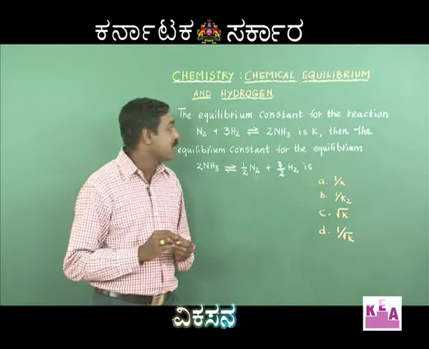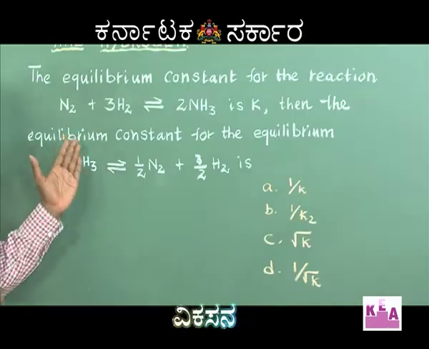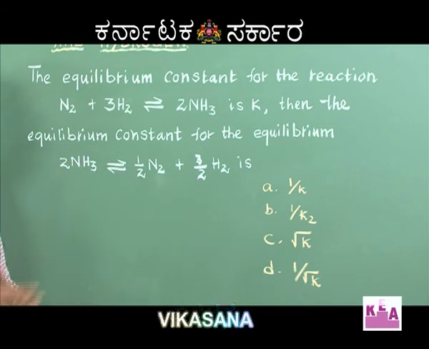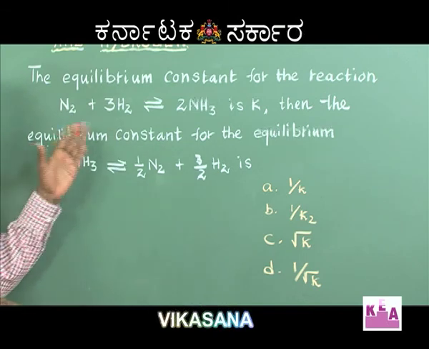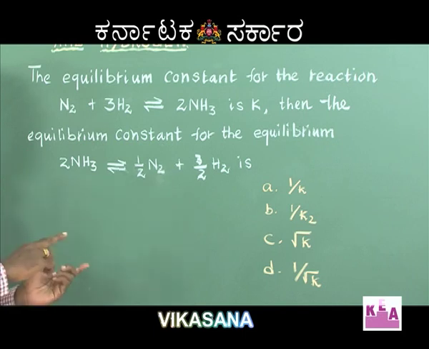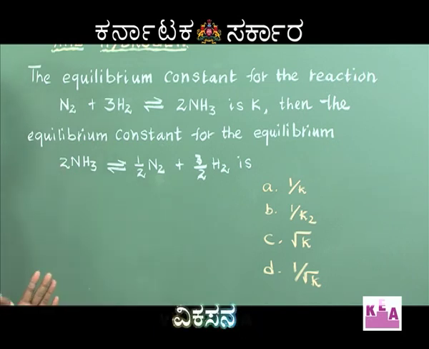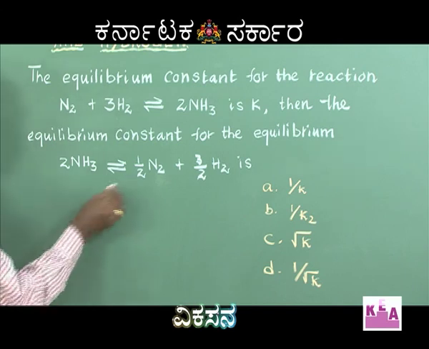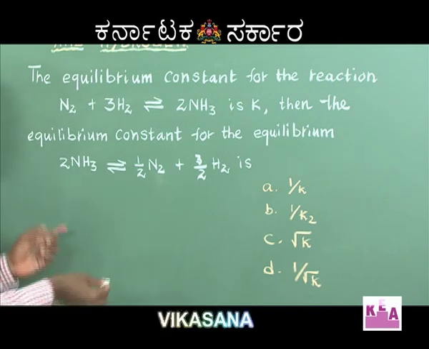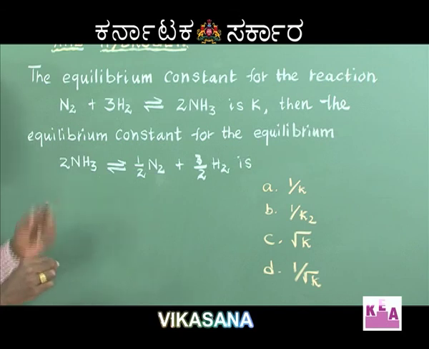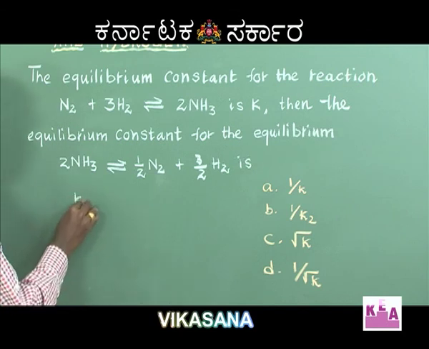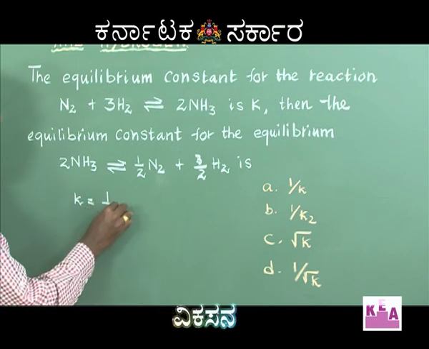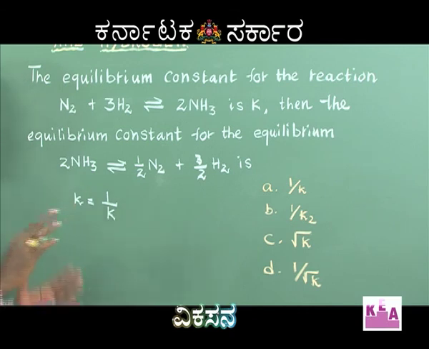It is given like this: the equilibrium constant of the forward reaction is K. I want to calculate the equilibrium constant of the backward reaction with some changes. Therefore, let me go for the basic principle. The equilibrium constant of the dissociation of ammonia would be 1 by K. This is the basic principle.